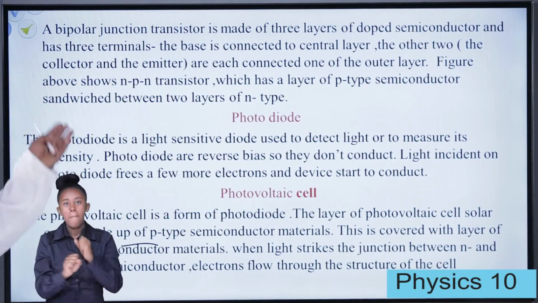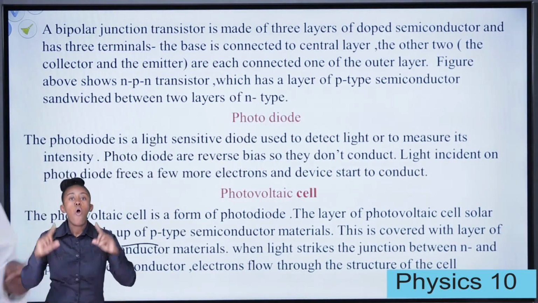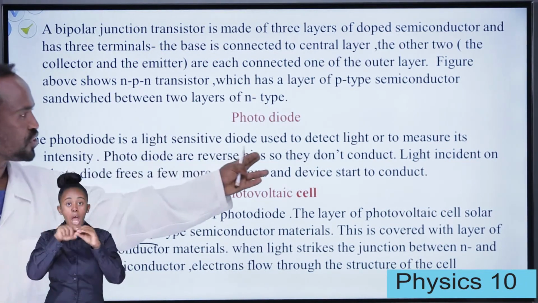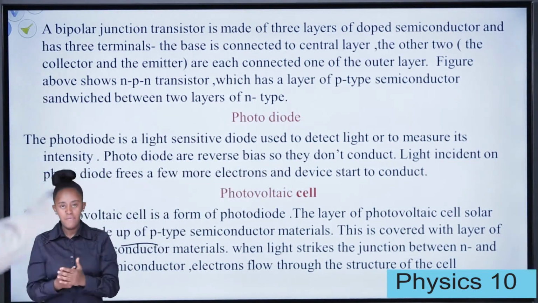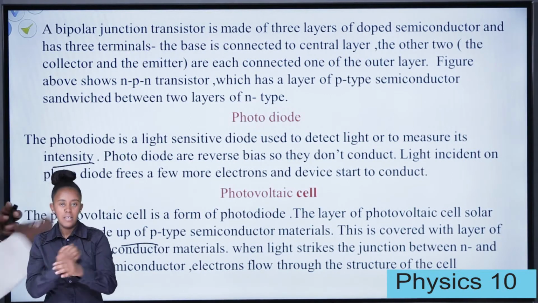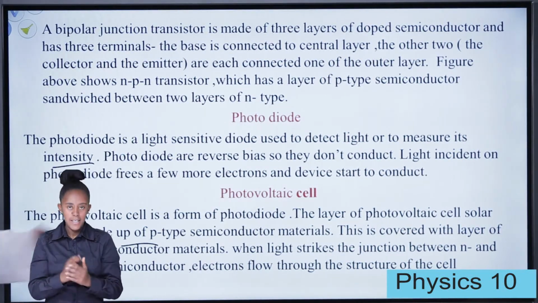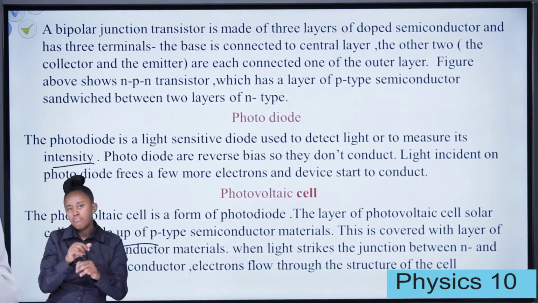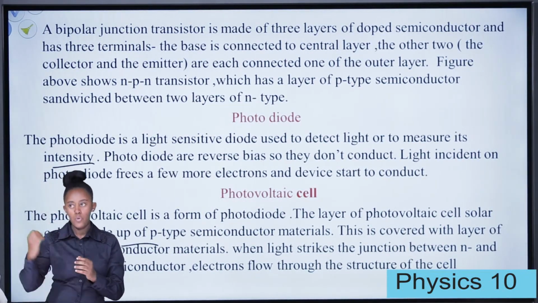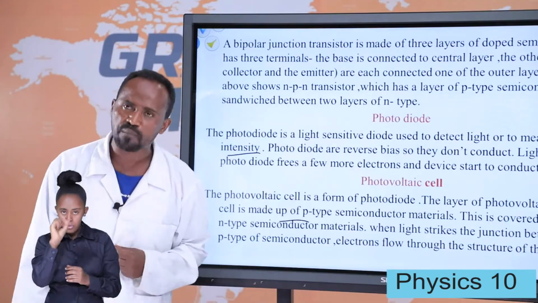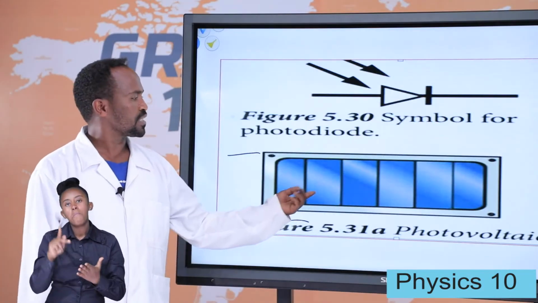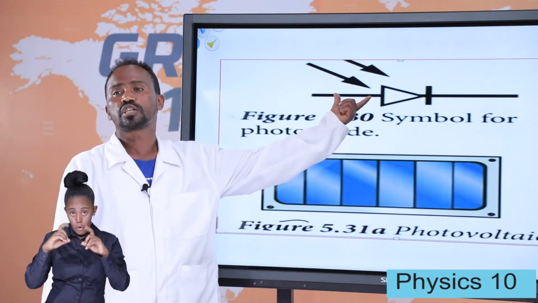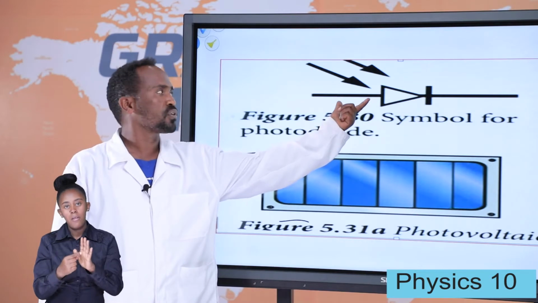And let's see photodiodes. This is another semiconductor device. The photodiode is a light-sensitive diode used to detect light or to measure intensity. And the photovoltaic cell is also another semiconductor device. It is a type of solar cell. A solar cell is made from semiconductors. This is the device of the photovoltaic cell, and this is the symbol given for the photovoltaic cell.